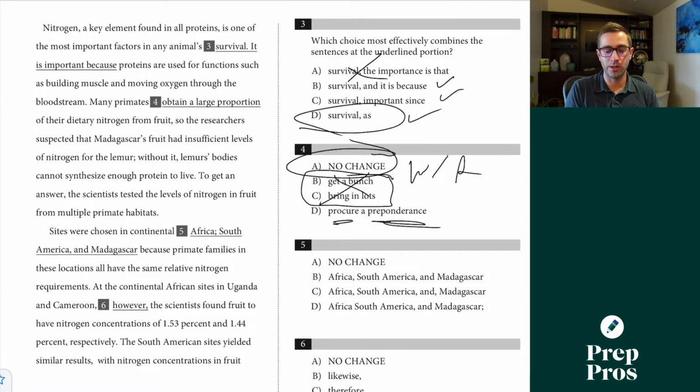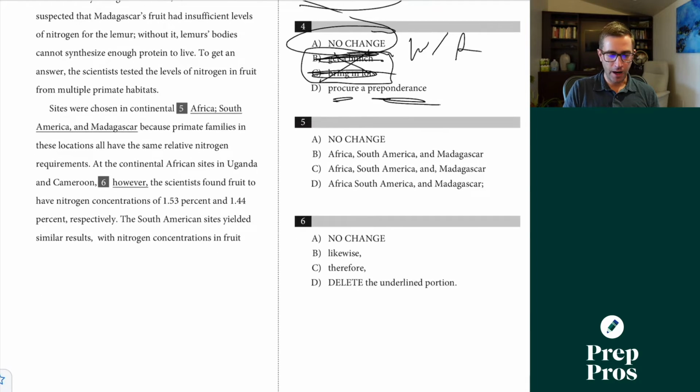You really just don't want to use super casual language like B and C. Now 5 here: sites were chosen in continental Africa, South America, and Madagascar. This is really just simply a list, so B is going to be my correct answer. There is a special semicolon rule where you can use semicolons with lists, but we don't have that happening here. We just simply have a list in one independent clause, in one kind of compound sentence here, and we cannot use the semicolon because we actually see a dependent clause on the second half. We need 2 independent clauses there.